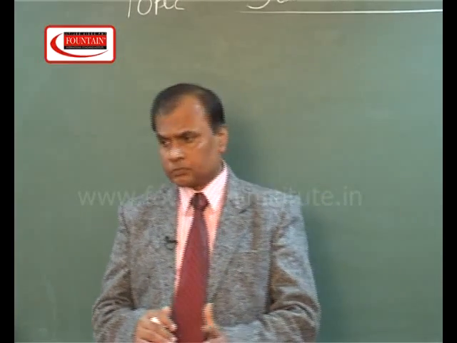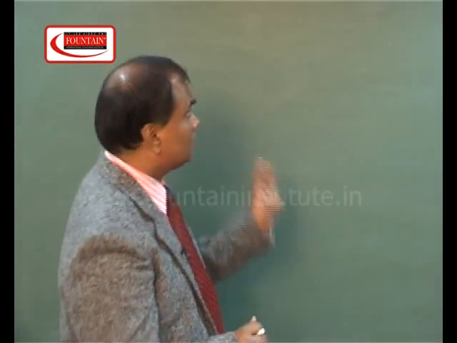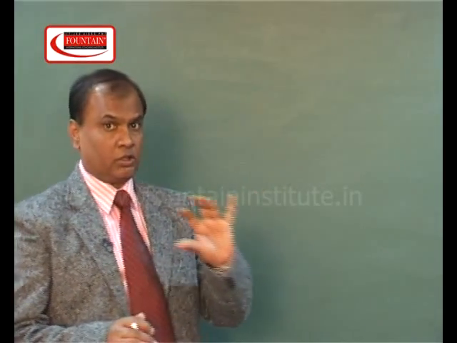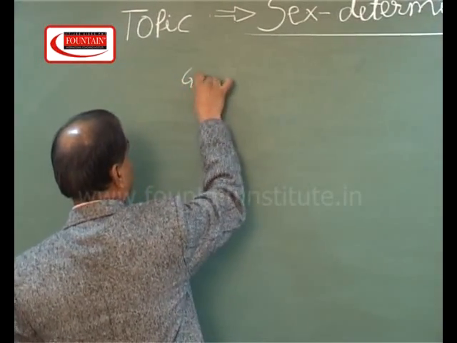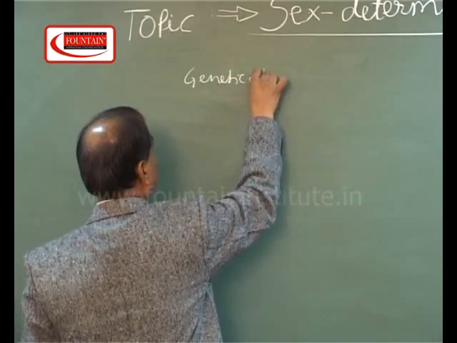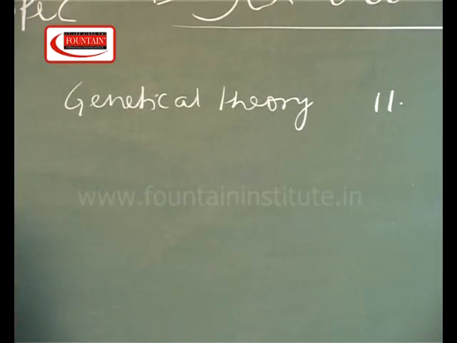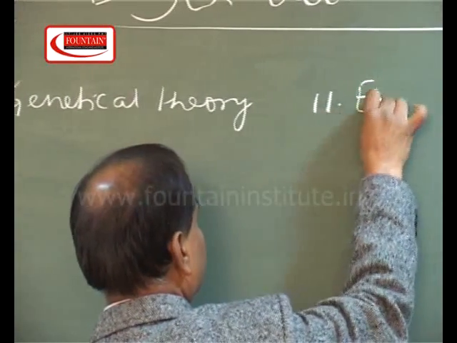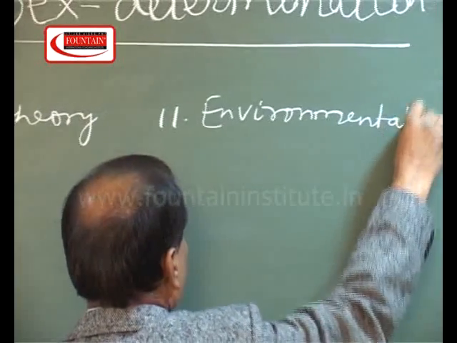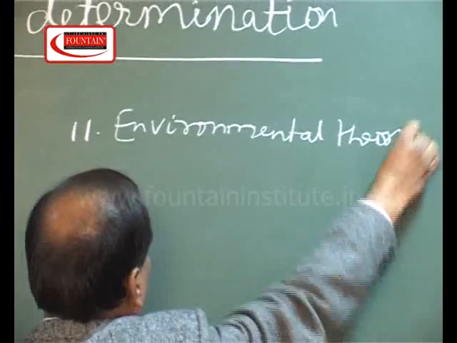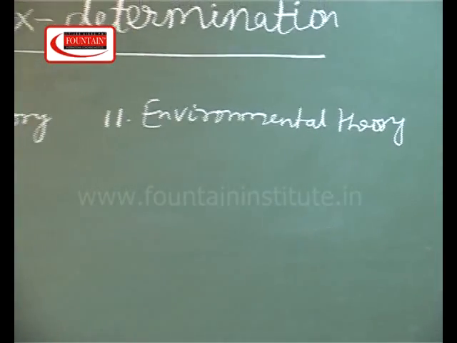Recently, we can divide these concepts under three headings, and the three important theories of this mechanism are genetical theory, another one is environmental theory. Right now, I am starting with the genetical theory.